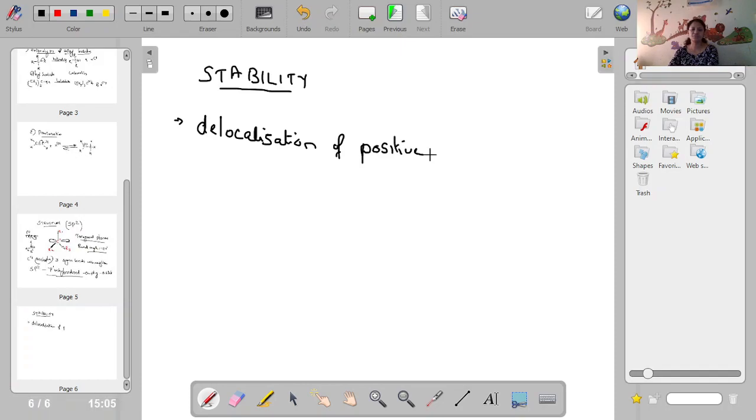You know that in CR1R2R3 plus, this carbon atom has a positive charge, and delocalization means maximum spread. When this positive charge is able to move to the next carbon, there is delocalization.